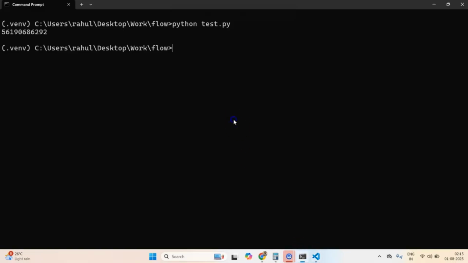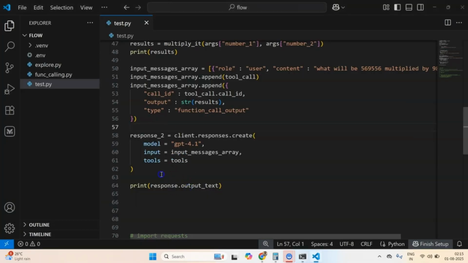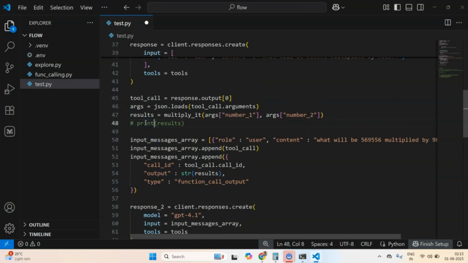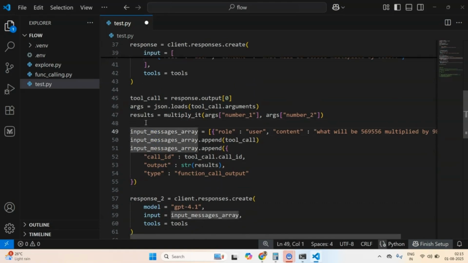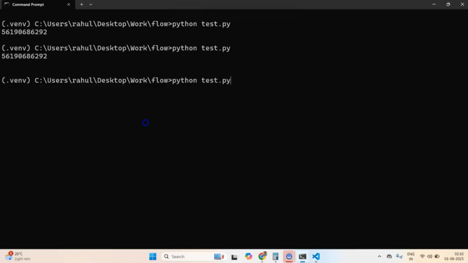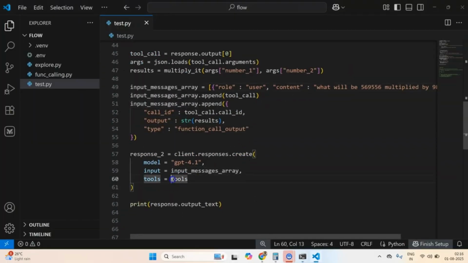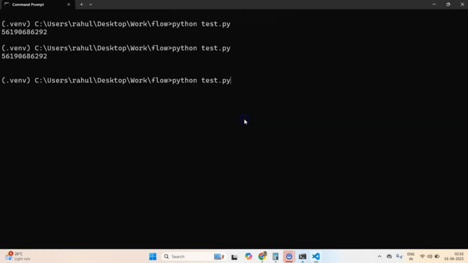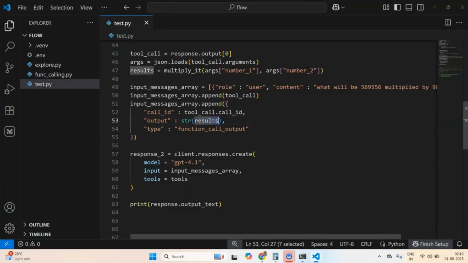So let's now run it one more time and let's see what we get. But notice here currently we are not getting it. One second, I think this is what was being printed here. Am I doing something wrong here? Call ID is this, output is this, type is this. Let me see, give me a moment. Let's run it once again.